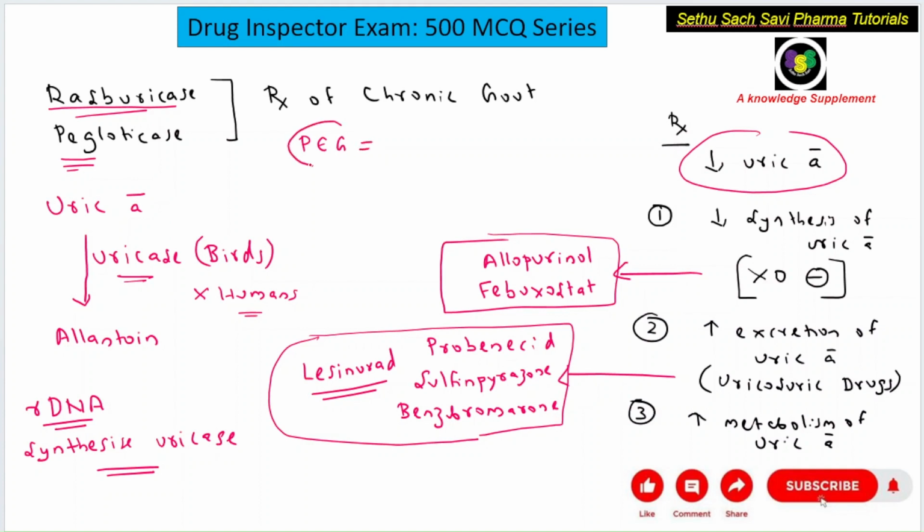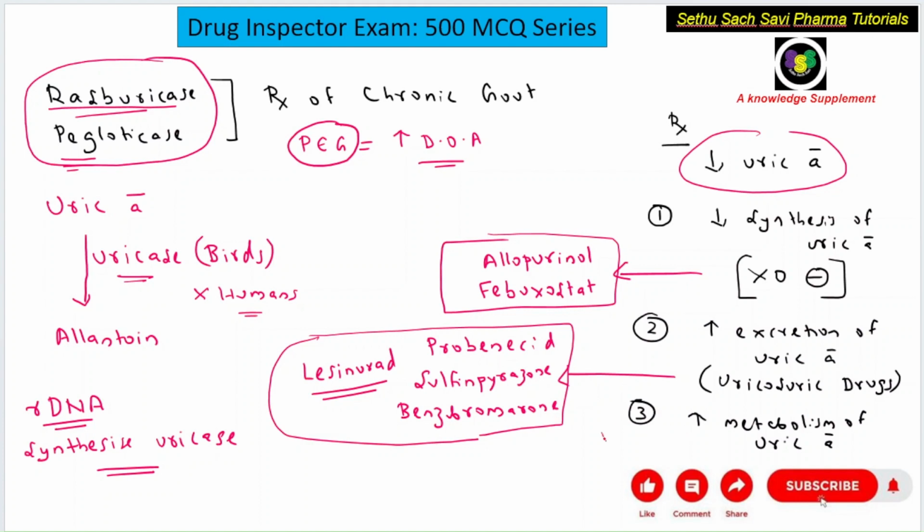Polyethylene glycol is added to this uricase enzyme, rasburicase, and it is pegylated, so that if you add the PEG, you can increase the duration of action of that drug. Basically, rasburicase and pegloticase are the drugs which can increase the metabolism of uric acid.